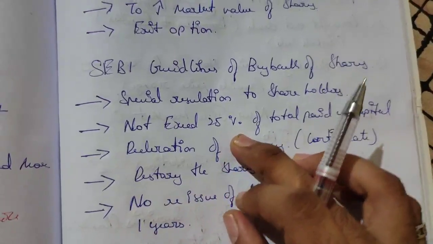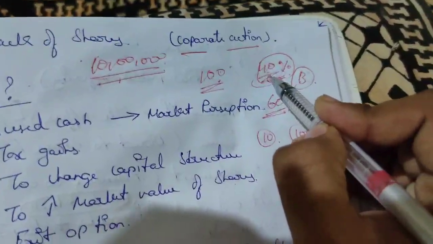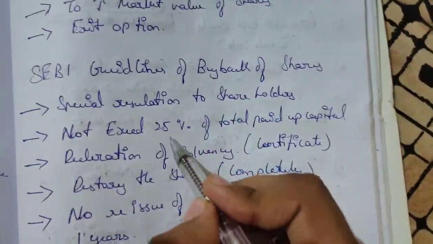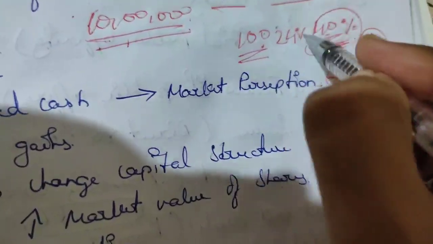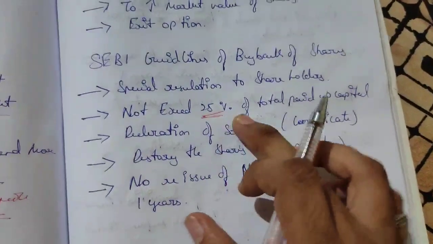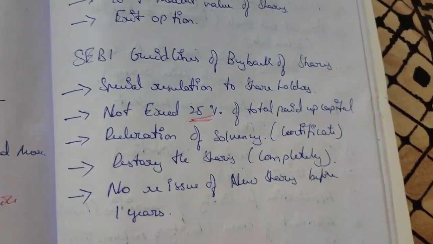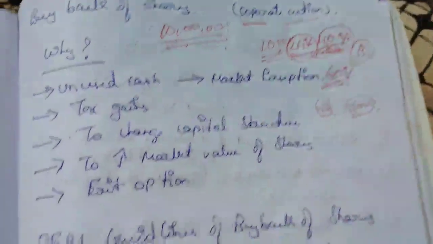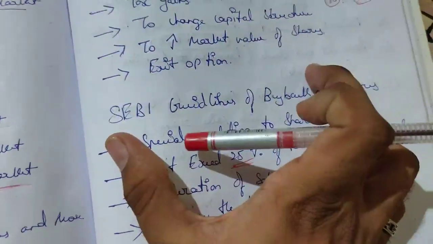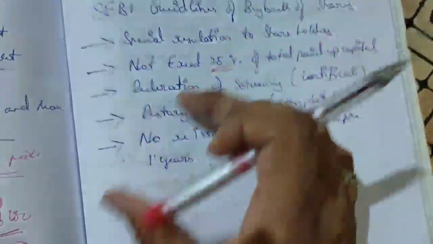Next, it should not exceed 25% of the total paid up capital. What I did here is 40%, but the SEBI guideline says not more than 25%. So I can only take 24% of shares, not 40%. Why? Because it must not exceed 25% of total paid up capital; I cannot take more than 25%, so I made it 24. Of course, I have to follow the SEBI guidelines. If not, the company will be in trouble.